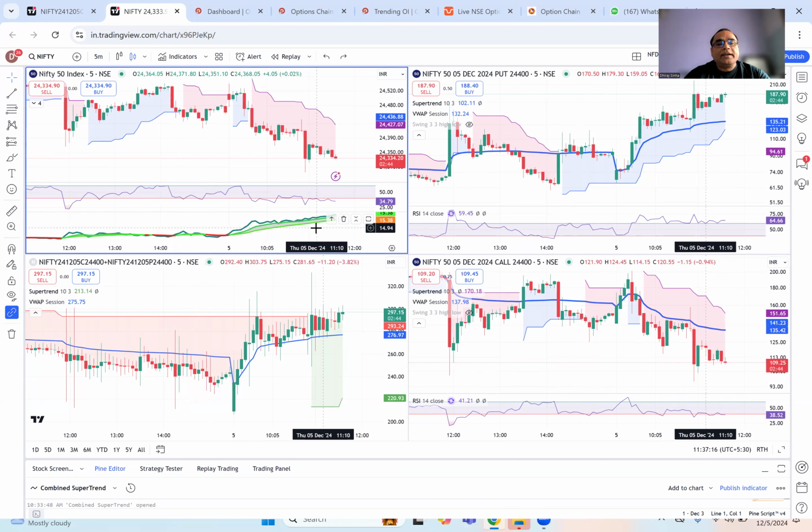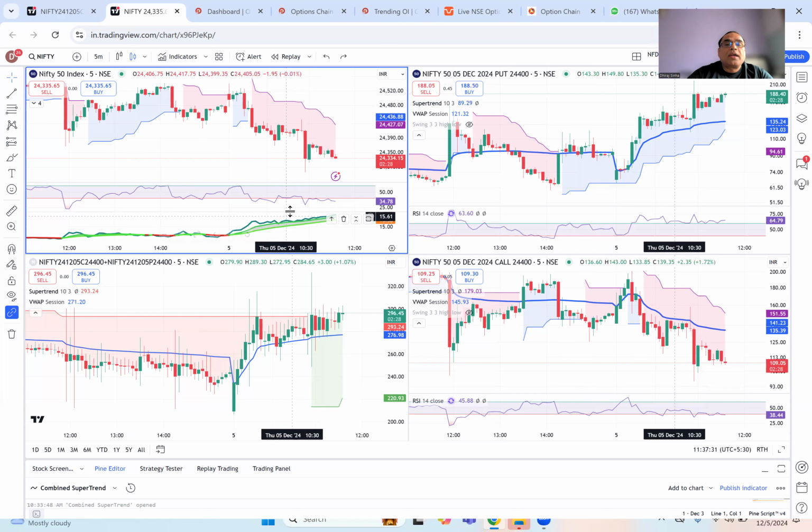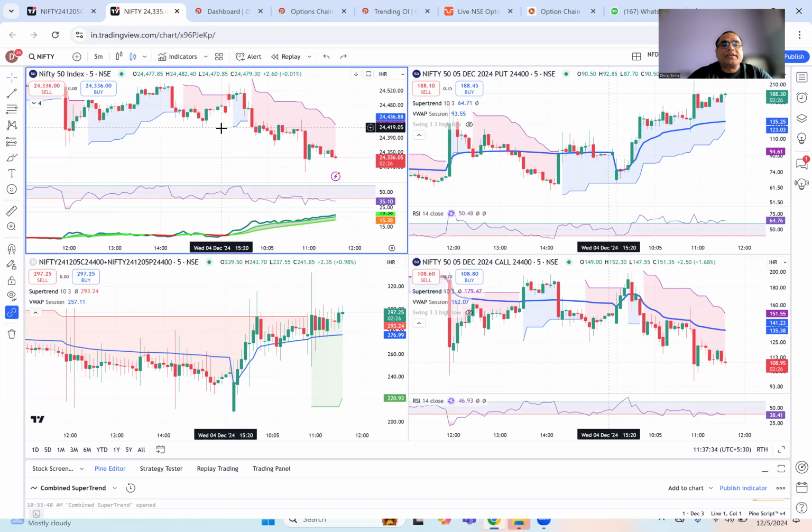And the third one is an indicator which I have created, which is nothing but India VIX. And it looks at two moving averages. It is bullish if the shorter term moving average is higher than the longer term moving average, and vice versa. So this is the India VIX. So this is my setup for Nifty.